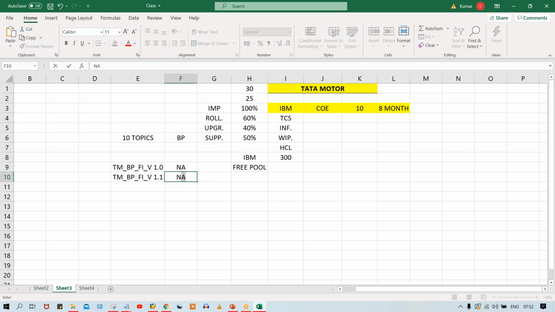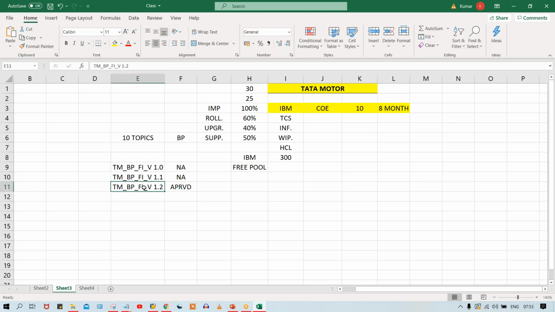Again, the second time I sent it, and again they say not approved. They found some more issues related to alignment or font or something, because, I'll tell you guys, there are certain core team members who check even font size and alignments. So these people say no, this is not approved. Again we rectify, and they highlight what rectifications are required. Again we have done all the rectifications, and this time, the same document but the version is changed, guys. Now it will become version 1.2. So this is approved.